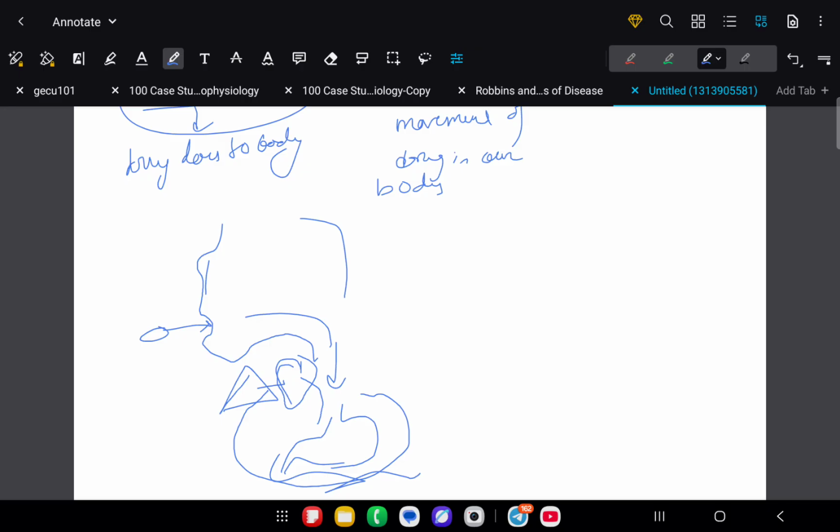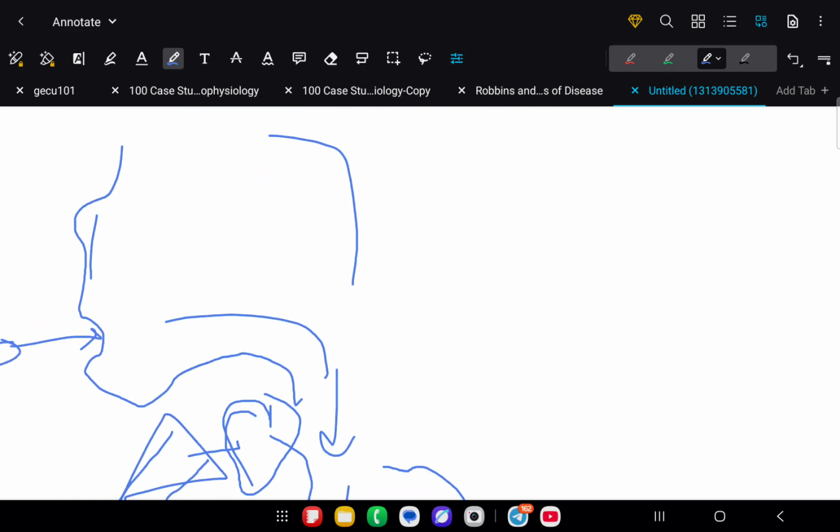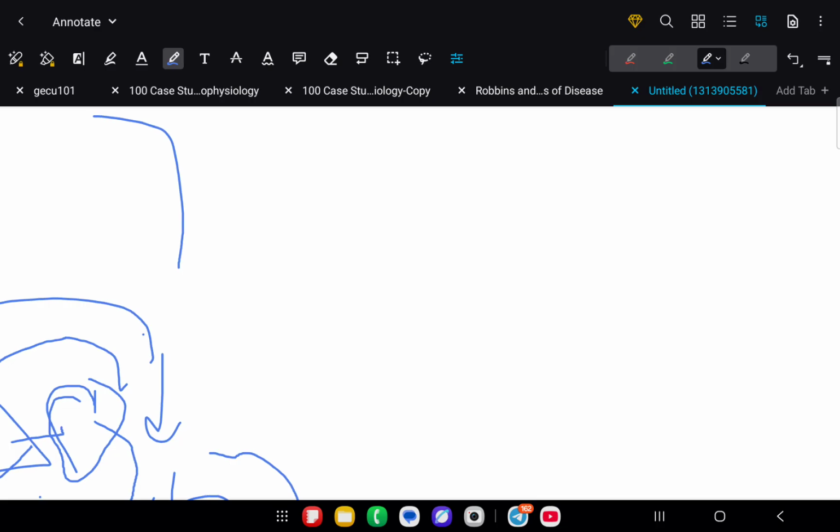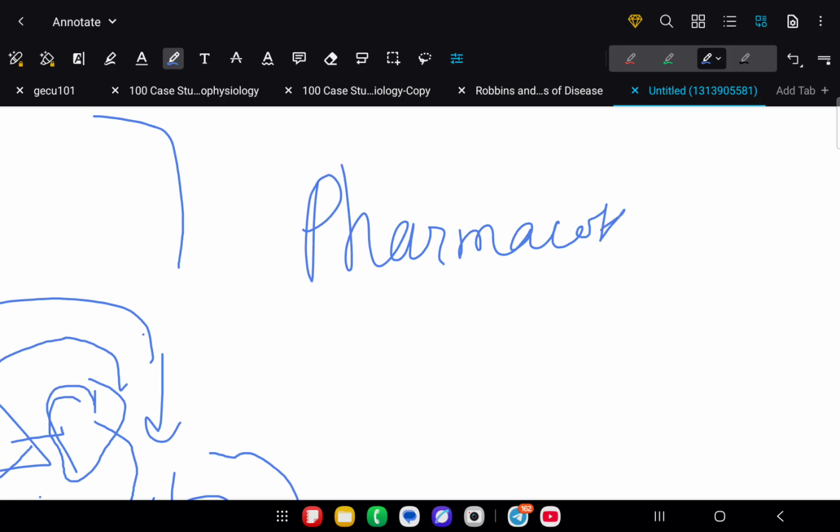After that it will come into circulation. When it comes into circulation in the blood, it will be taken up by the tissues, and then it will show its effect. Now, how it is taken, so we have to understand the movement of the drug from the outer environment to the internal environment, till the time the drug is being utilized. So we have to understand what is pharmacokinetics first, then we will learn about pharmacodynamics.